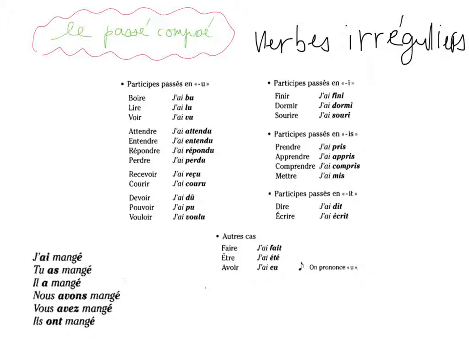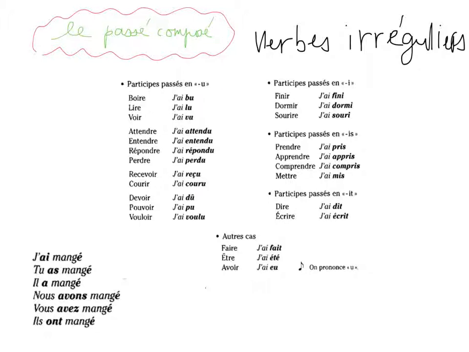Le verbe boire, to drink. J'ai bu. Lire, j'ai lu. Voir, j'ai vu. So all these verbs, they have different endings, as you can see, RE, RE, IR for voir, but the participe passé is going to be with a U. J'ai bu, j'ai lu, j'ai vu.